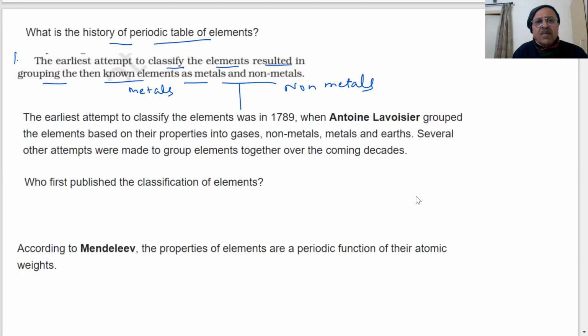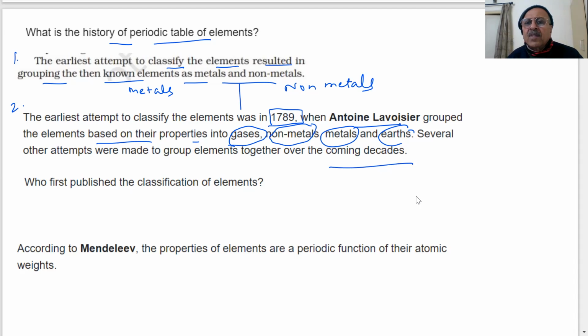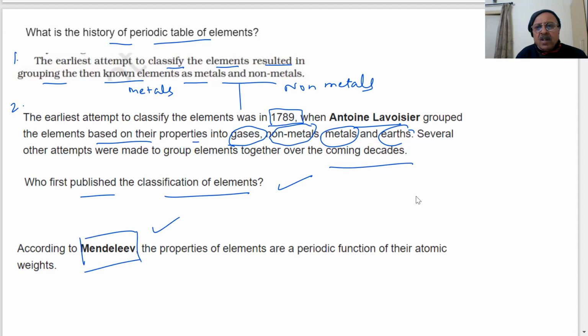That was the easiest and the first. Second, the earliest attempt to classify elements was in 1789, when Lavoisier grouped elements based on their properties. Lavoisier said certain things are gases, some are non-metals, some are metals, and like earth. Several other attempts were made to group elements together over the coming decades. So scientists were trying to make classification groups based on characteristics or properties. Who first published the classification of elements? It goes to Mendeleev. We will be talking about that. Mendeleev's periodic table will come.